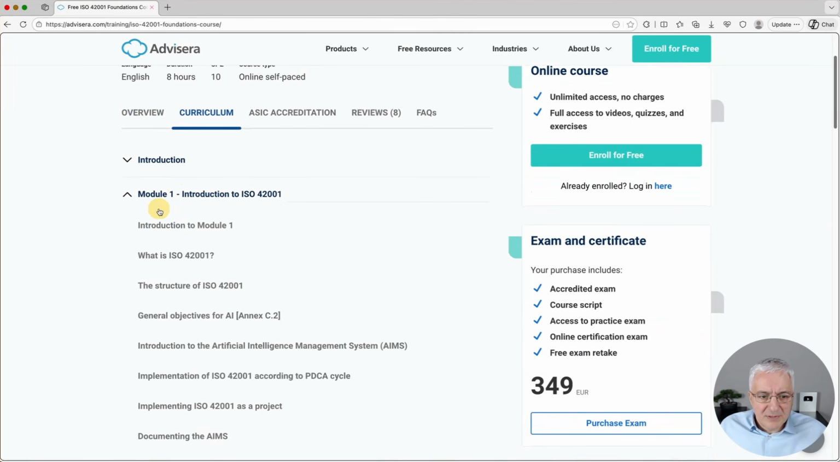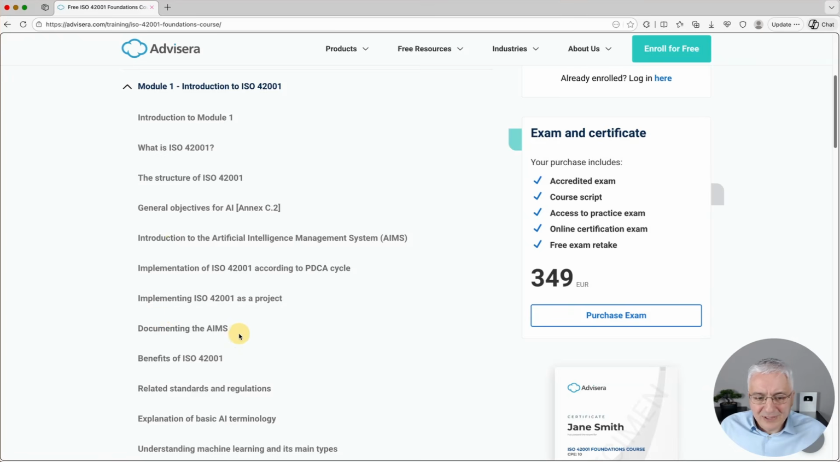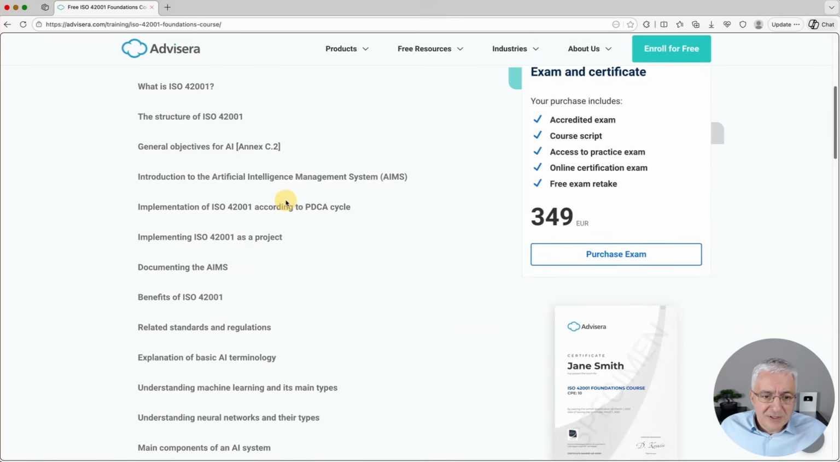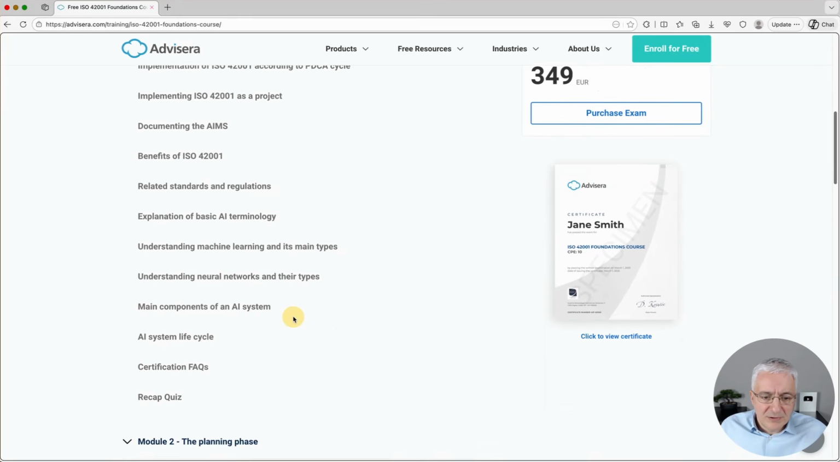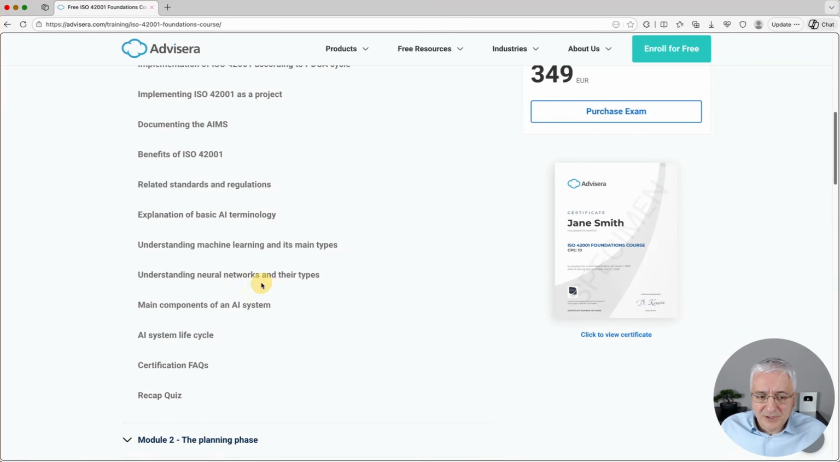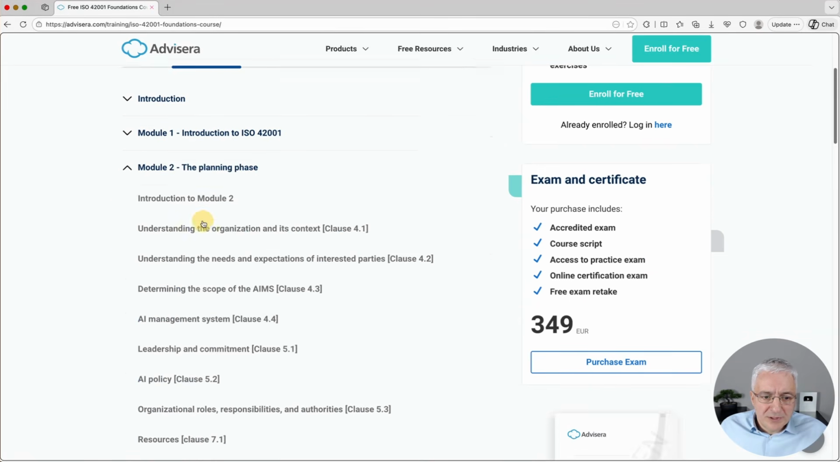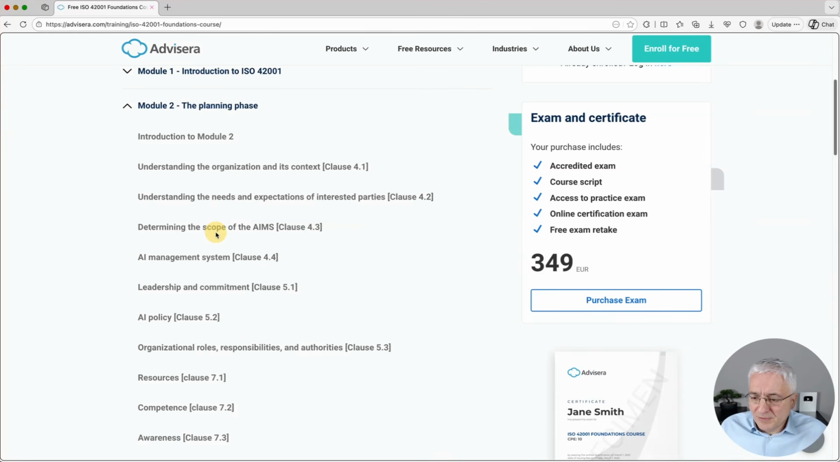So for example, here in Module 1, you have a lesson on how to write the documentation for AIMS. And basically AIMS is Artificial Intelligence Management System, or in other words, AI governance. Also some other general lessons on how to implement AI governance and so on. Also some more technical explanations about what are neural networks, what is machine learning, some basic terminology, AI systems lifecycle, and so on. Now in Module 2 and further, you will see the explanation of each and every clause from this standard. For example, how to write an AI policy, which is in clause 5.2, also what are the roles and responsibilities, 5.3 and so on.